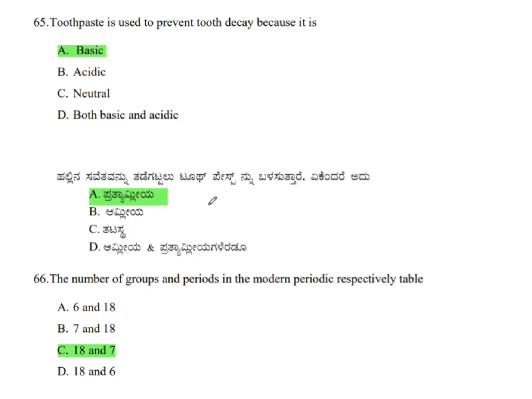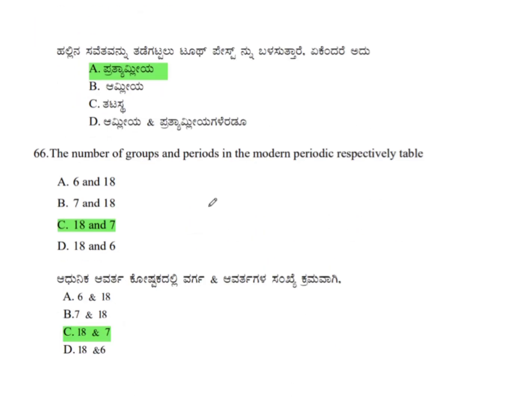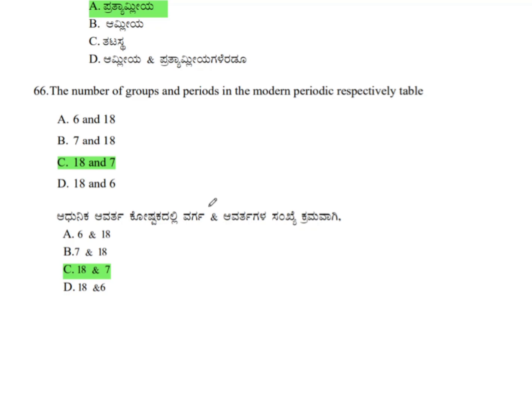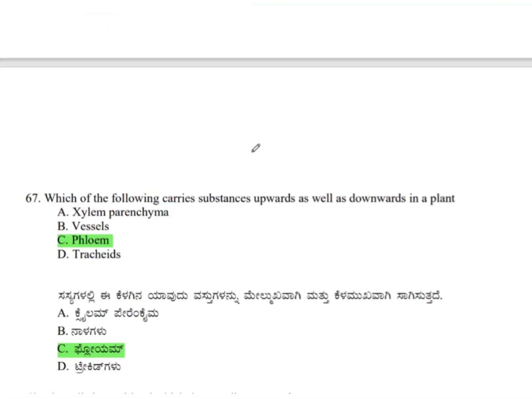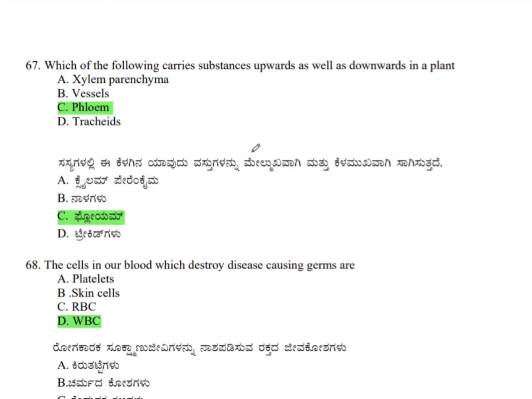The number of groups and periods present in the modern periodic table are: the number of groups is 18. The number of periods in the modern periodic table is 7. Therefore, the correct answer is 18 and 7. The horizontal rows are called periods, and the vertical columns are called groups. There are 18 groups and 7 periods.